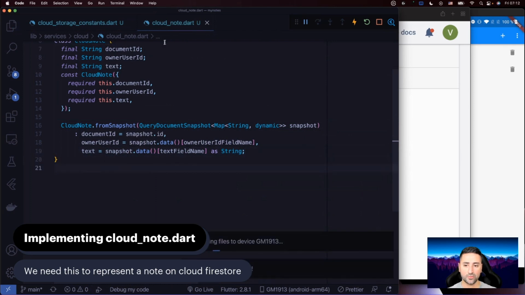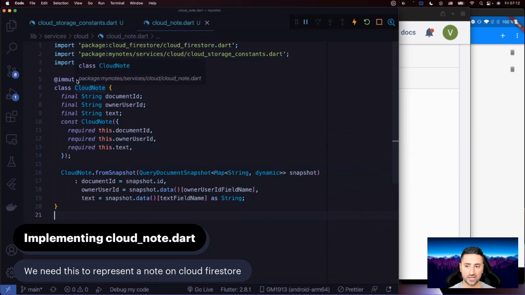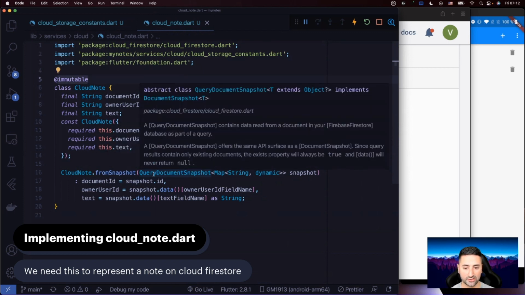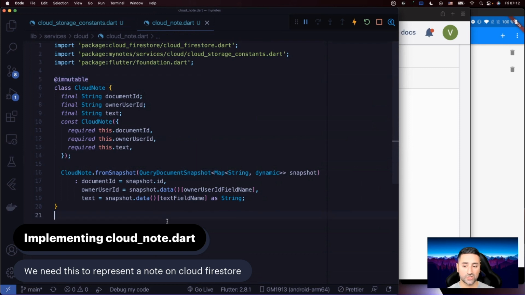Okay, so what we have is a beautiful cloud node immutable class with a constant constructor, and also we get this snapshot query document snapshot from Firestore soon, and we can create instances of our cloud nodes, as you'll soon see.